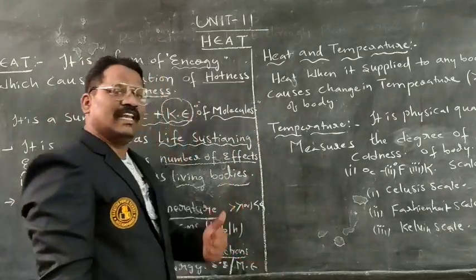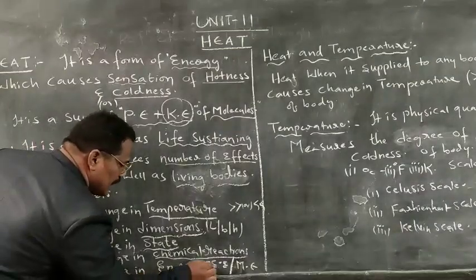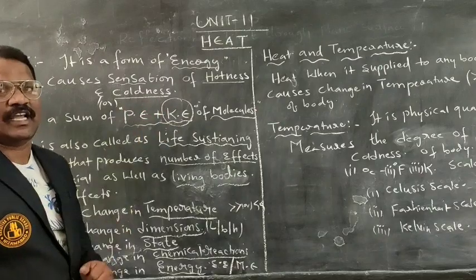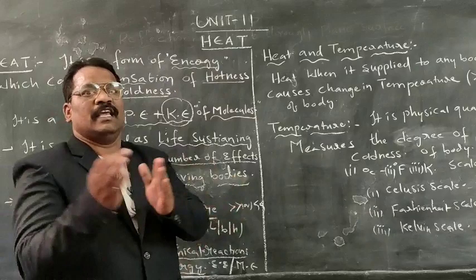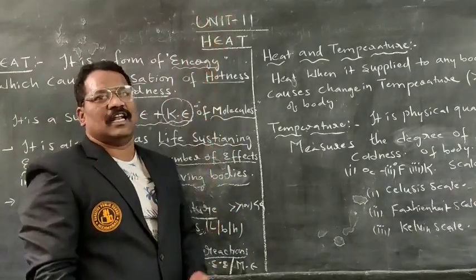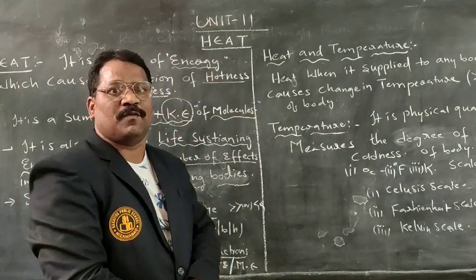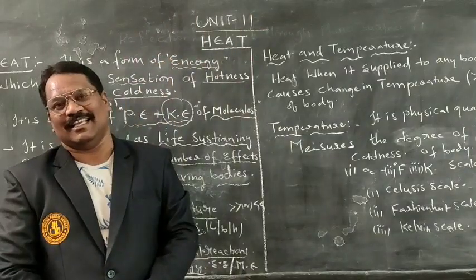Within these, changes in reactions can also take place. Next is change in energy. Potential energy changes to kinetic energy. Electrical energy also changes: by using electrical energy, mechanical motion occurs, like how a fan works, converting electrical energy into mechanical energy.